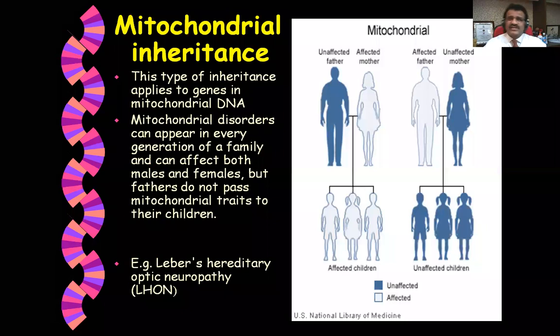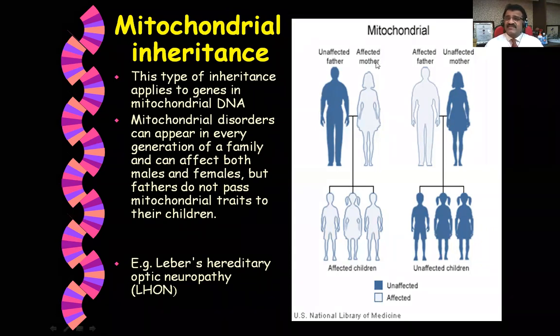The eyes are involved in this case. This type of inheritance applies to genes in mitochondrial DNA. Mitochondrial disorders can appear in every generation of a family and can affect both males and females. But fathers do not pass mitochondrial traits to their children. Here you can see the example, mitochondrial inheritance.